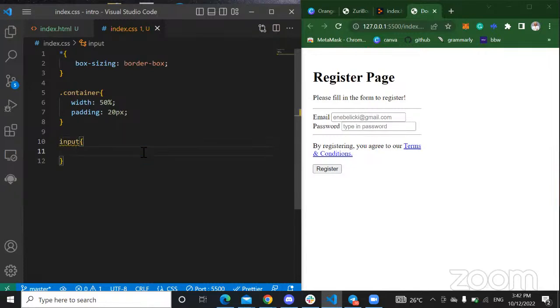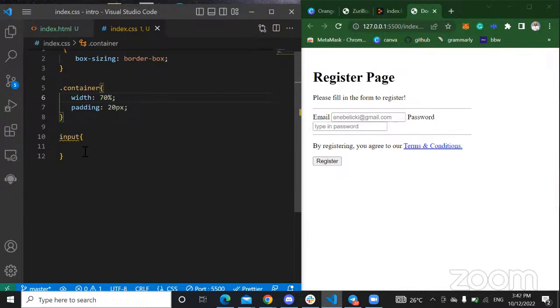I'm calling the input tag, right? So anything that I'm applying there is going to be applied to all the inputs. So I think I'll make my container 70% to make it look better, right? 70%. So basically CSS is just looking at your work and making it look beautiful.